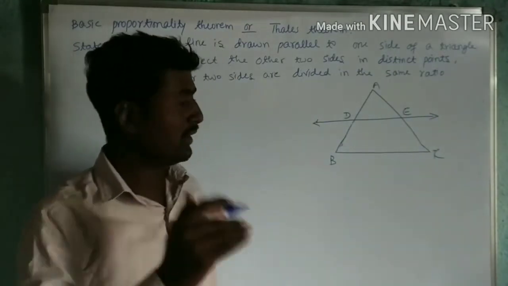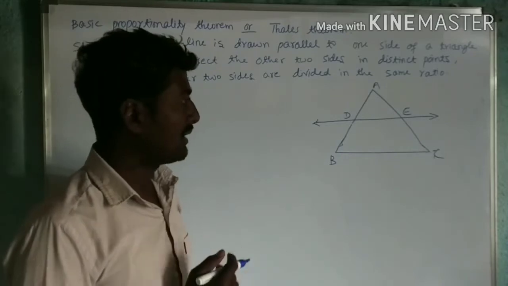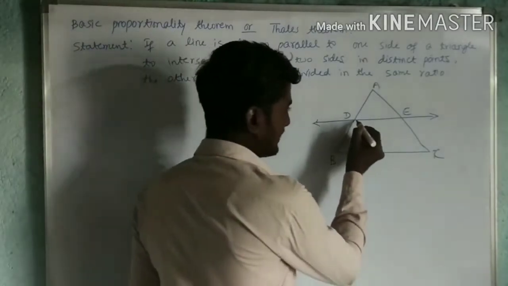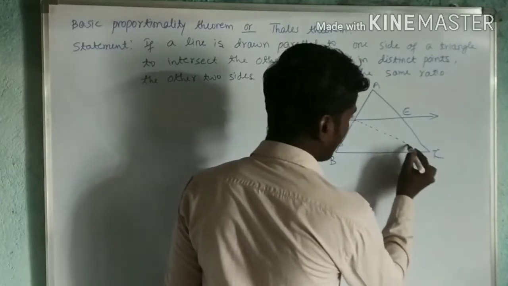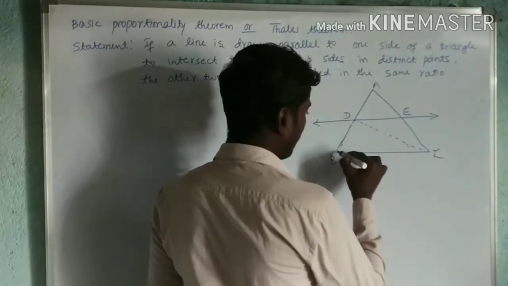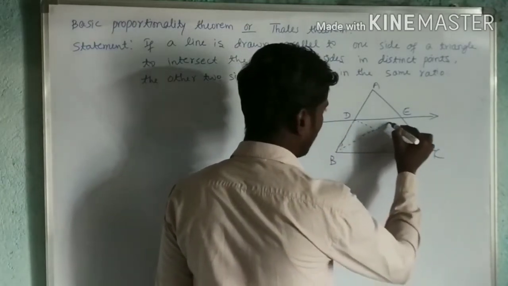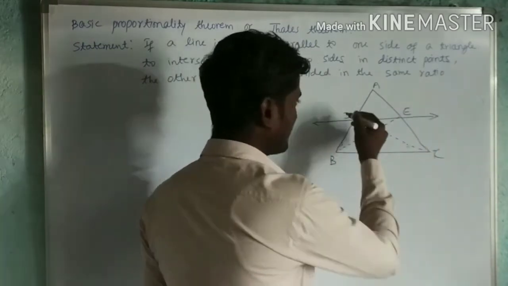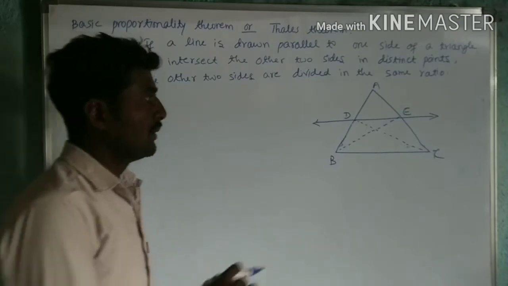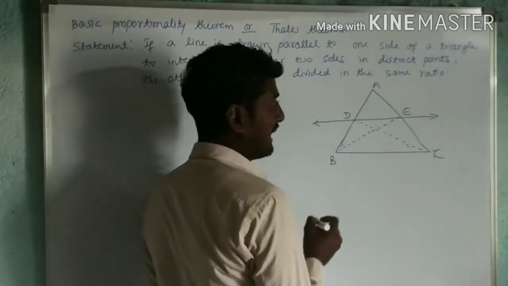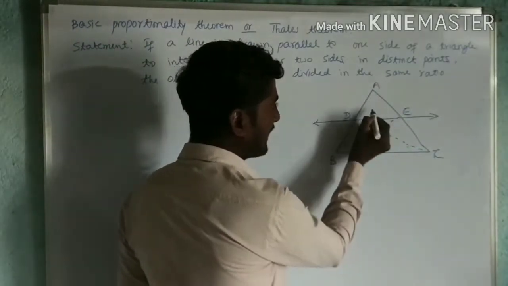Now for this, I'll first join CD and BE. This is all about construction. So CD and BE are joined. Now from the point E, I draw a perpendicular to AD.